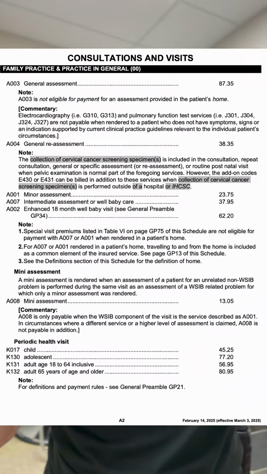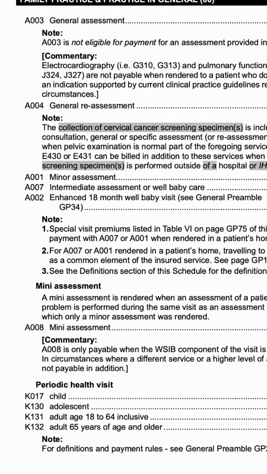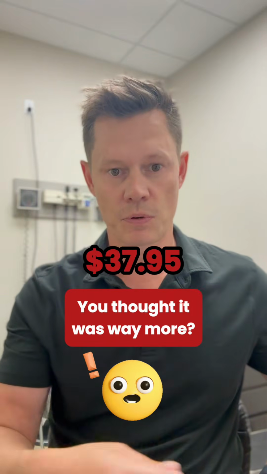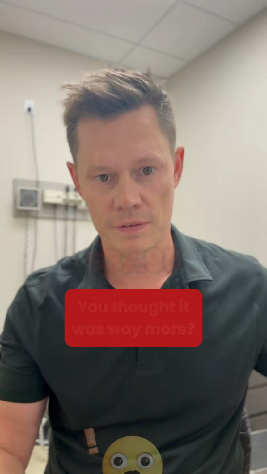The most average, typical family doctor visit is called an A007 type of visit. The doctor bills that code and is paid $37.95 per visit as per the schedule of benefits in 2025.